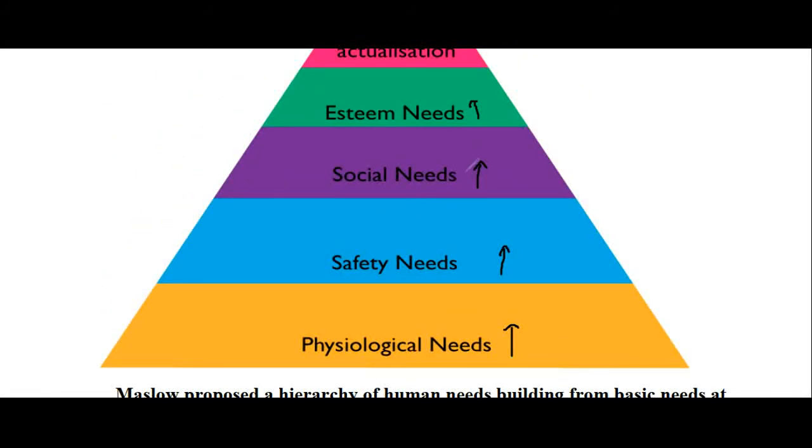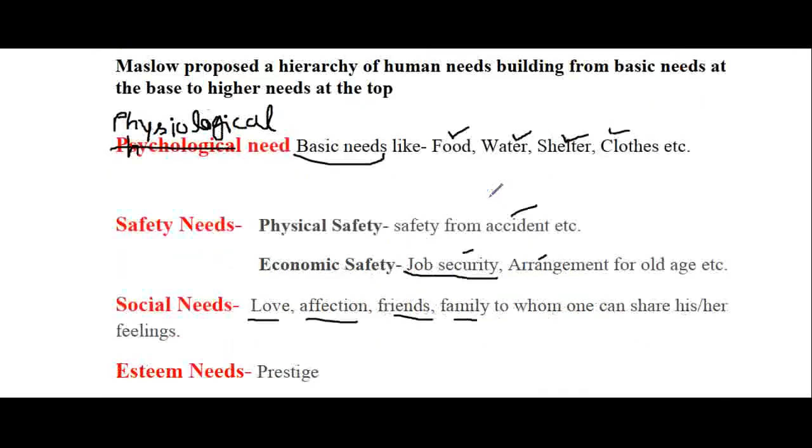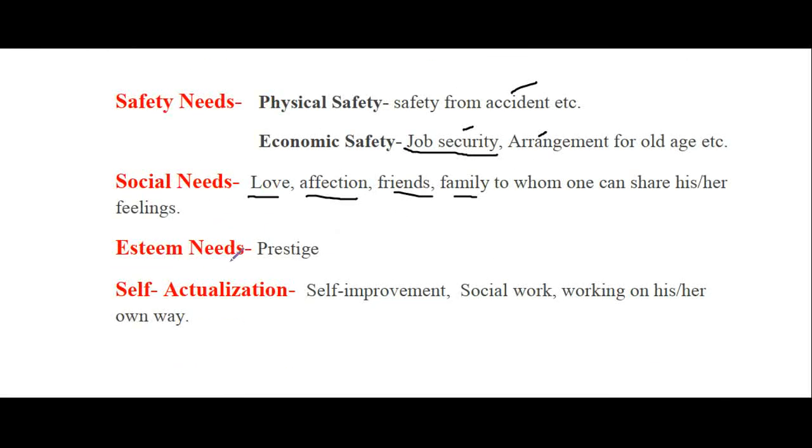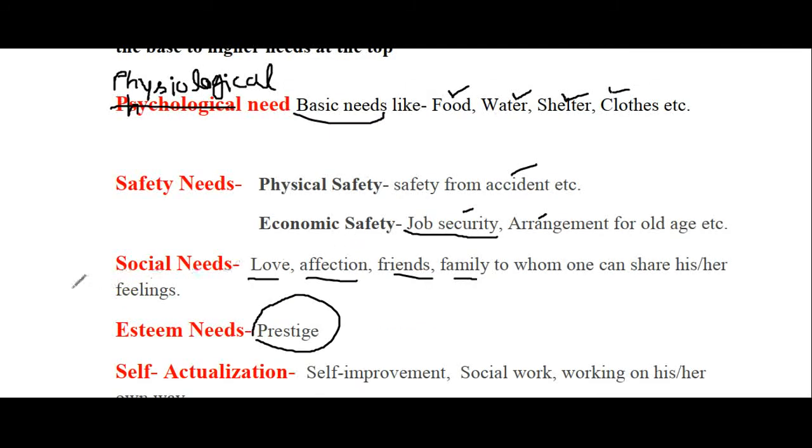Then after fulfillment of social need, esteem need. Esteem need is what? That is prestige. Everyone wants prestige in society or among his or her group. After fulfillment of social need, it is very important for any person, or you can say they automatically want to show off.